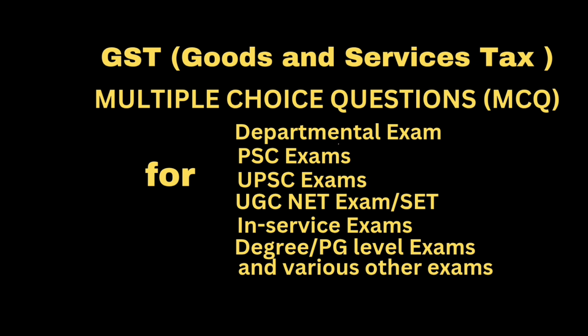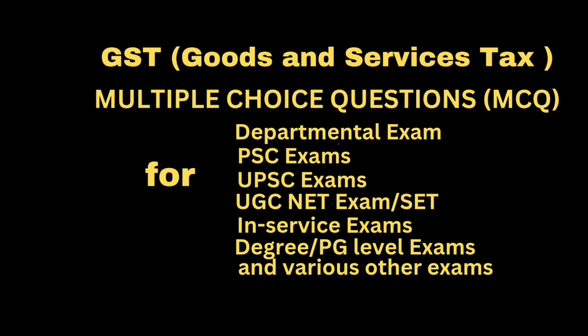Question: an agriculturist is not required to take registration if he supplies: option A, any agricultural produce; option B, any agricultural produce grown by him or another agriculturist; option C, agricultural produce out of cultivation of land; option D, all of the above. Correct answer: option C, agricultural produce out of cultivation of land.